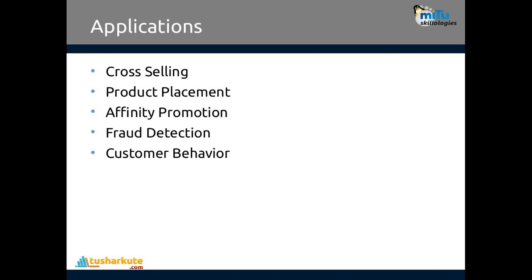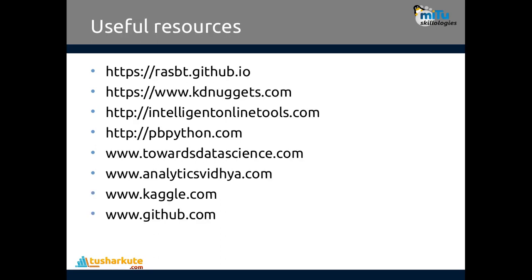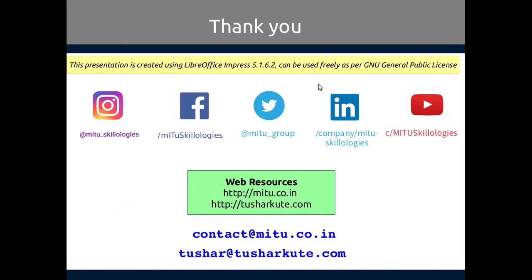Just like cross selling, we can make use of it in product placement, in affinity promotion, fraud detection, customer behavior identification. So these are some of the applications where this data mining algorithm of association rule mining can be effectively used. I've given you the program, the data set is also given to you, and basically I have used MLxtend here. MLxtend's official website is this, from where various algorithms of MLxtend can also be seen. You can download it, install it, and practice this on different kinds of data.